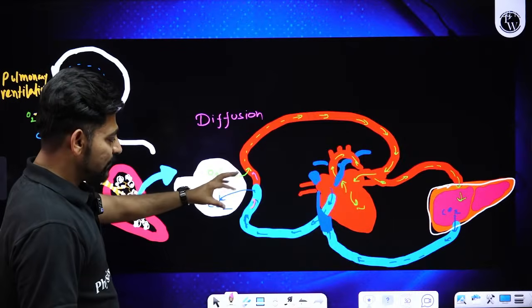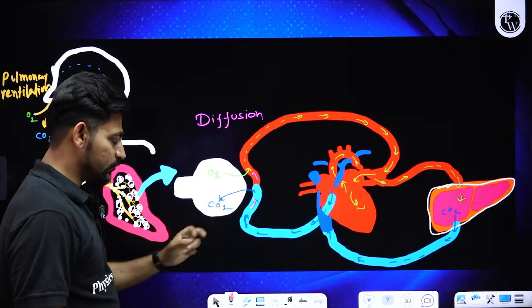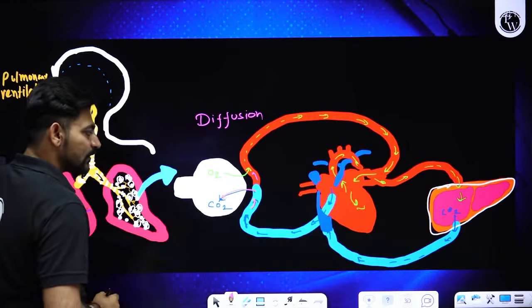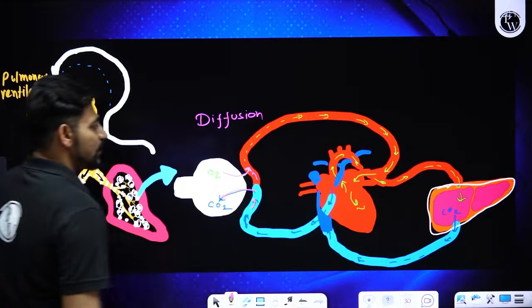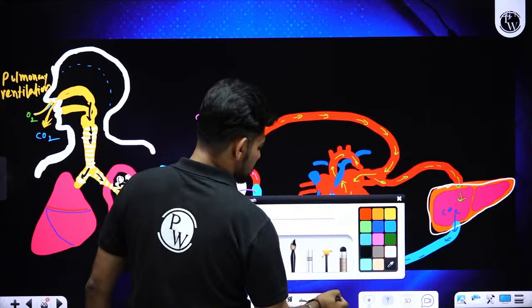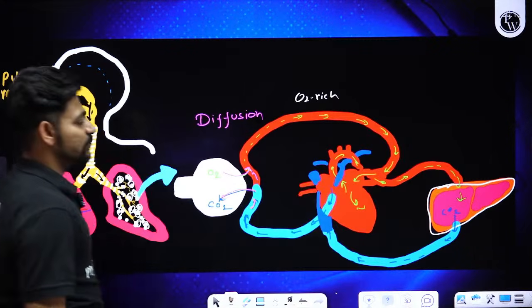Now, while diffusion is happening between the alveolar air and blood, what's happening actually? Blood is unloading carbon dioxide and oxygen is loaded inside the blood, and this blood is called oxygen-rich or oxygenated blood.